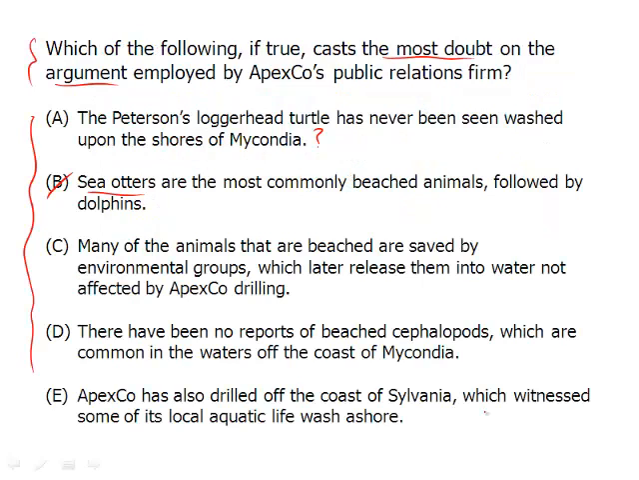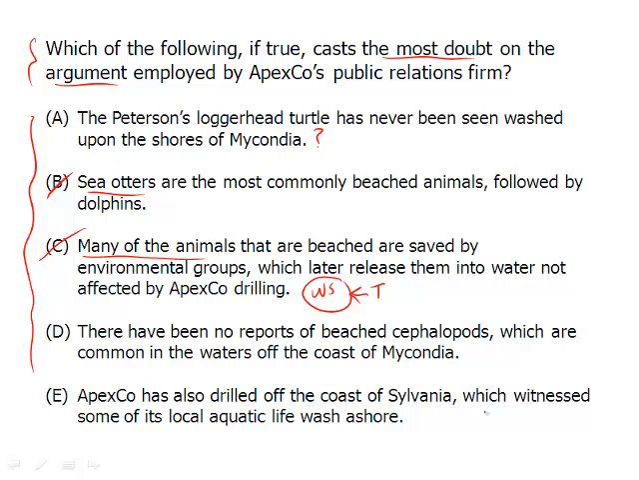There's C. Many of the animals that are beached are saved by environmental groups, which later release them into the water not affected by Apex Co drilling. Again, we're dealing with the subset of animals that are affected, that wash on shore, where the Peterson's loggerhead turtle has not been seen on shore, washed on shore, covered in oil like these other animals are. And so we want to make sure that we deal with the turtle that doesn't fall into this group. Therefore, this group of many of the animals that are beached on shore, we don't really care about. Sure, it's a great thing that they're being saved, but it doesn't relate to the conclusion.